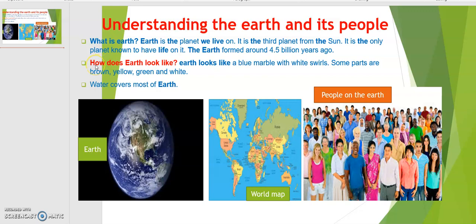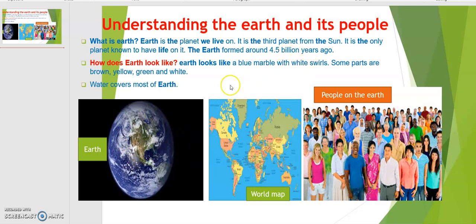The next question: how does Earth look? Our Earth that we are living on, how does it look? The answer is that Earth looks like a blue marble with white swirls. Look here, it looks blue, like a ball.